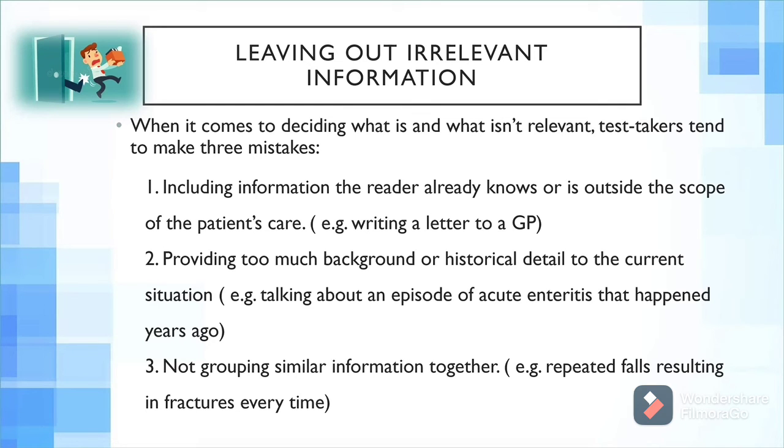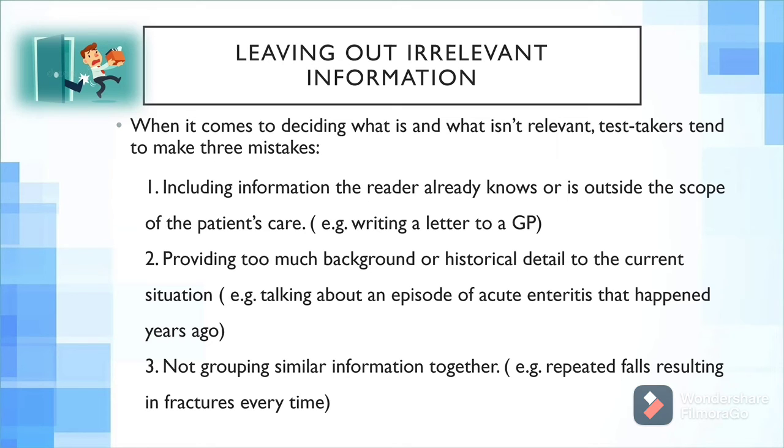So, when it comes to deciding what is and isn't relevant, test takers tend to make three mistakes. First, including information the reader already knows, or that is outside the scope of the patient's care. For example, when you're writing a letter to the GP, he must already know how many children he has. Even if it is relevant, you do not have to include how many children the patient has.